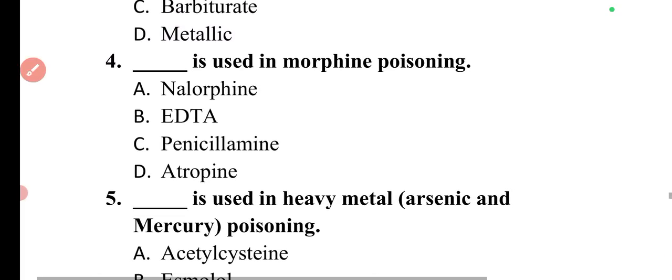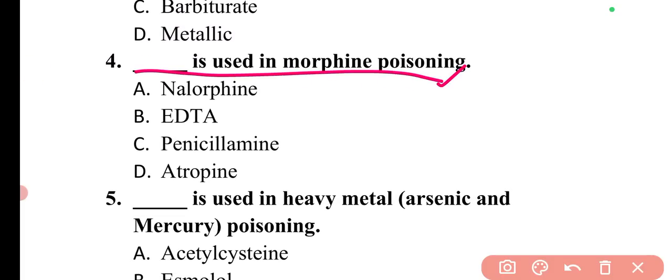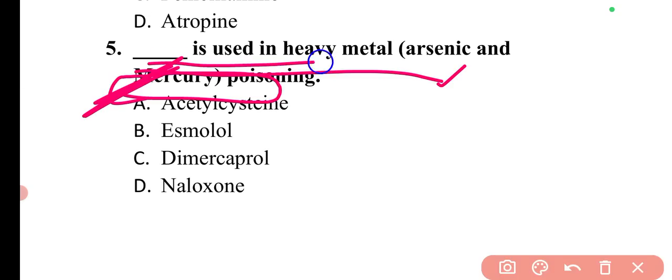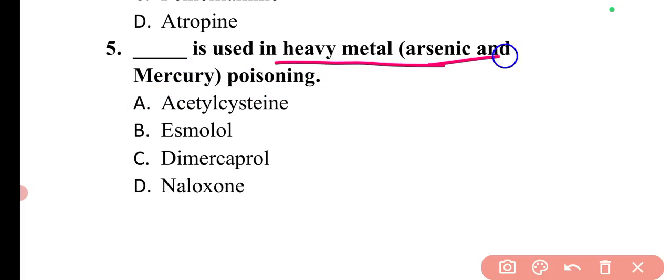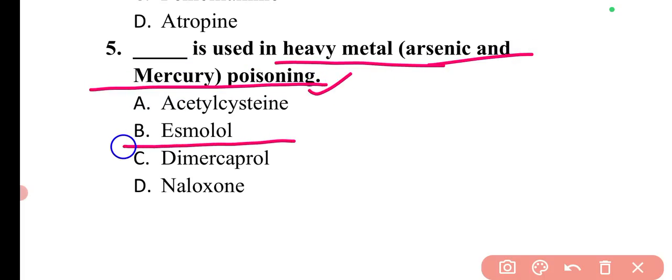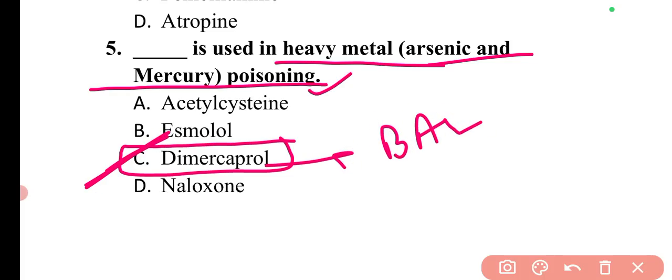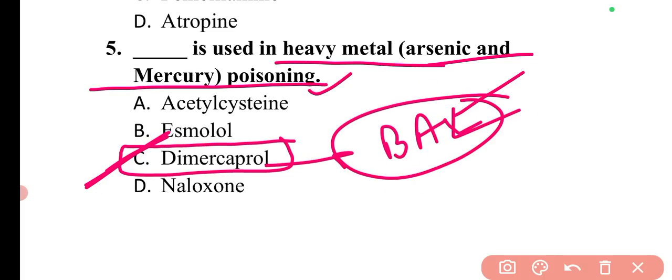Then next question is: dash is used in morphine poisoning. In morphine poisoning, nalorphine and naloxone types of drugs are used. Then next question is: dash is used in heavy metal poisoning, that is, in arsenic and mercury poisoning. Here dimercaprol is used, which is also known as British anti-lewisite, BAL. You can remember these two names. So here option C is correct.